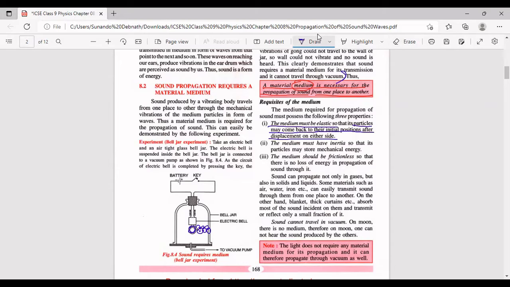The medium must have inertia. Inertia is possessed only by those bodies which have some mass. If something doesn't have mass, it cannot possess inertia. So air molecules possess mass. We know, we have studied in class 5 that air has weight.